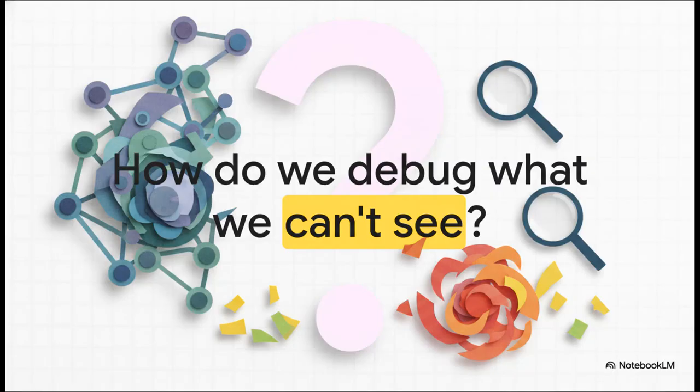Which leads us to the absolute biggest headache for our engineering pods. How in the world do we debug something we can't even see? When a deep learning model is burying its logic inside millions or billions of weights and parameters, how do we spot feature leakage? How do we catch algorithmic bias before it causes a massive disaster?